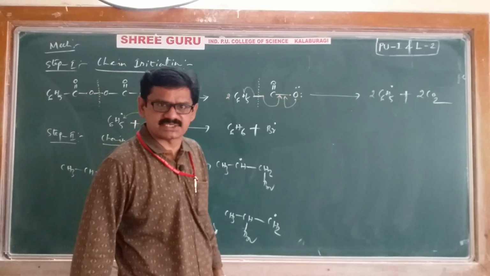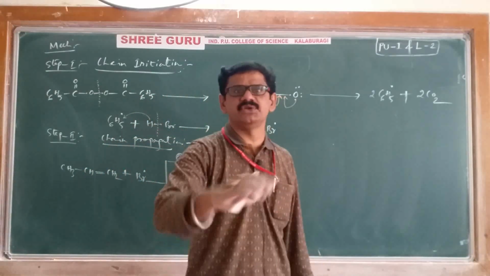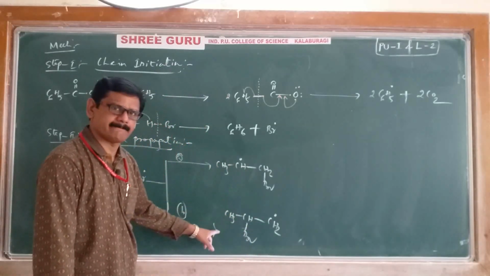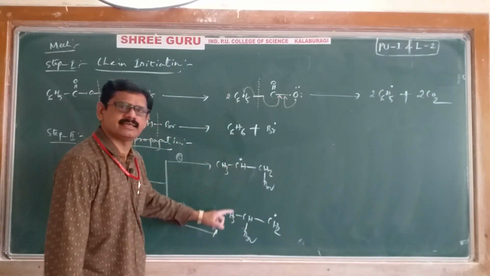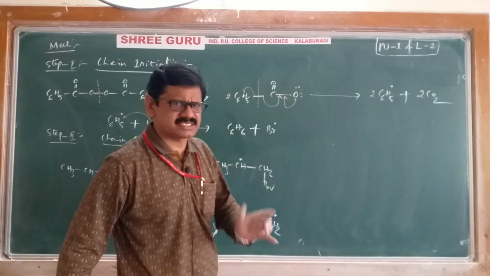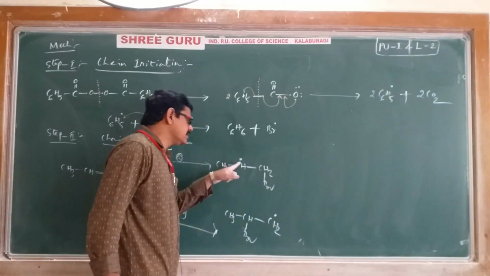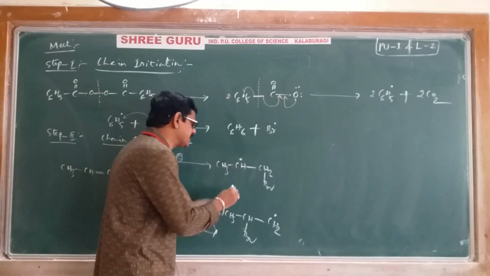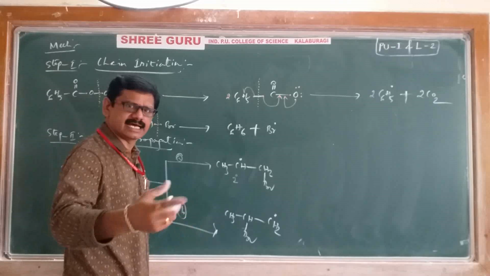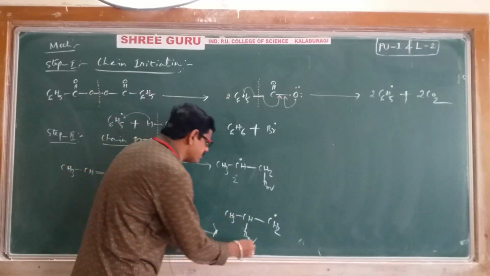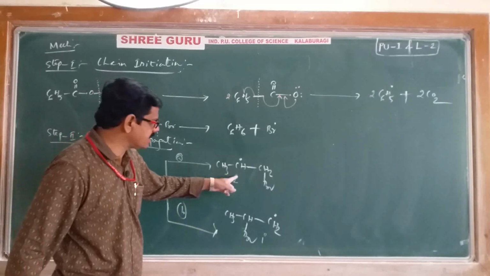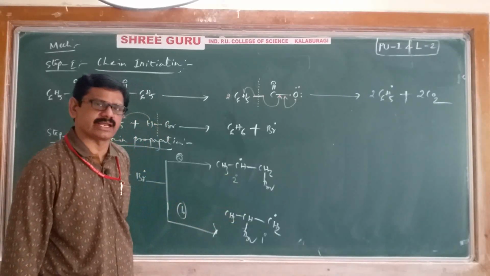Suppose those who have not understood, once again you just revise the video and watch once again. Okay, two possibilities we are getting. Out of these two, which is major and which is minor is again the question. Very simple. Here, this carbon free radical is a secondary free radical, and this one is a primary carbon free radical.